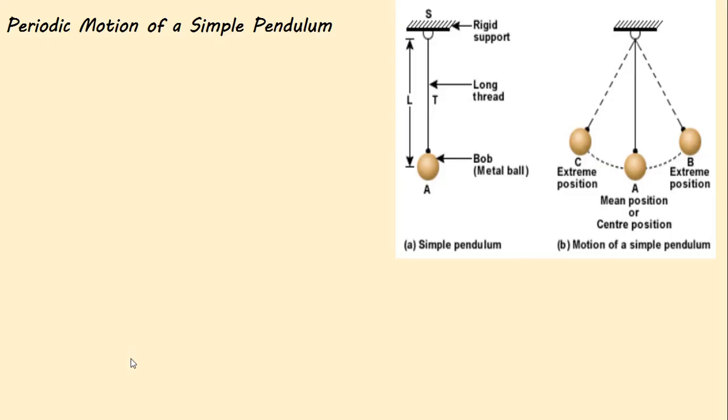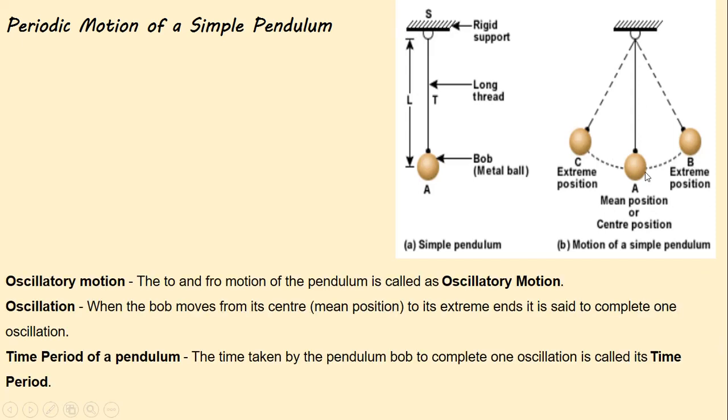The periodic motion of a simple pendulum. So here this is a simple pendulum. This metallic ball that is attached to the thread is known as the bob, and this thread is fixed on a rigid support. The position of the pendulum when it is not in motion is known as the mean position or center position. Now when I bring the bob to position B and release, we observe that the bob will go to position A and again back to C, and again it will come back to A and B.